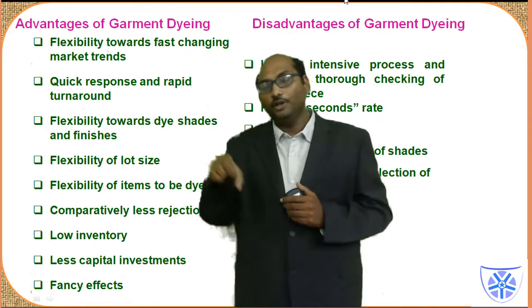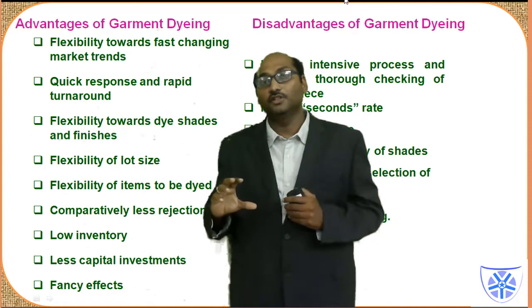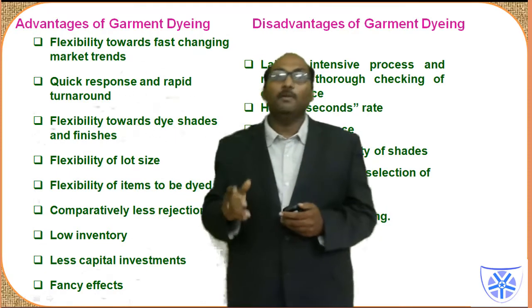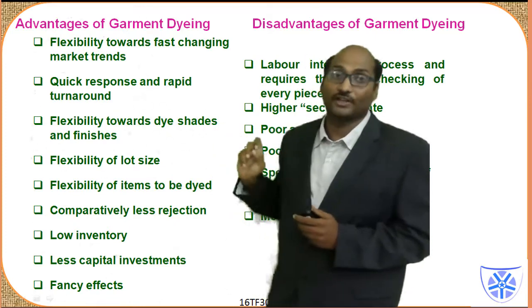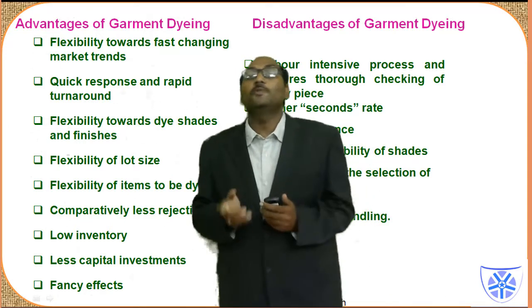Why? Because they need to dye and then they need to process, either in the jigger or in various other places. But in this case, the flexibility is there towards the lot size. Then the flexibility of items to be dyed.